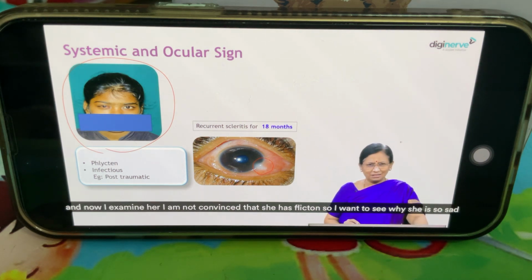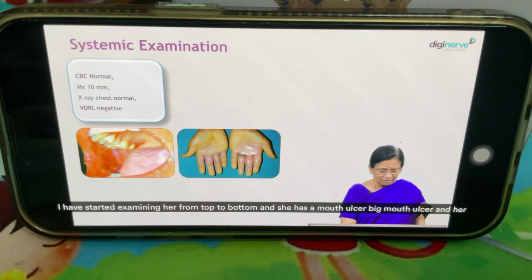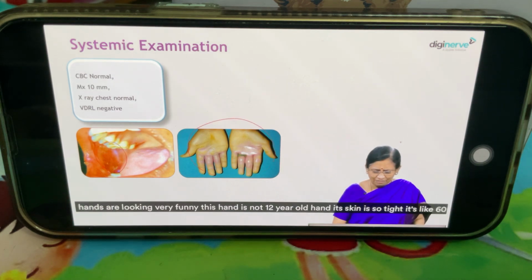And now I examine her. I am not convinced that she has phlycten. So I want to see why she is so sad. I have started examining her from top to bottom. And she has a mouth ulcer, a big mouth ulcer. And her hands are looking very funny.